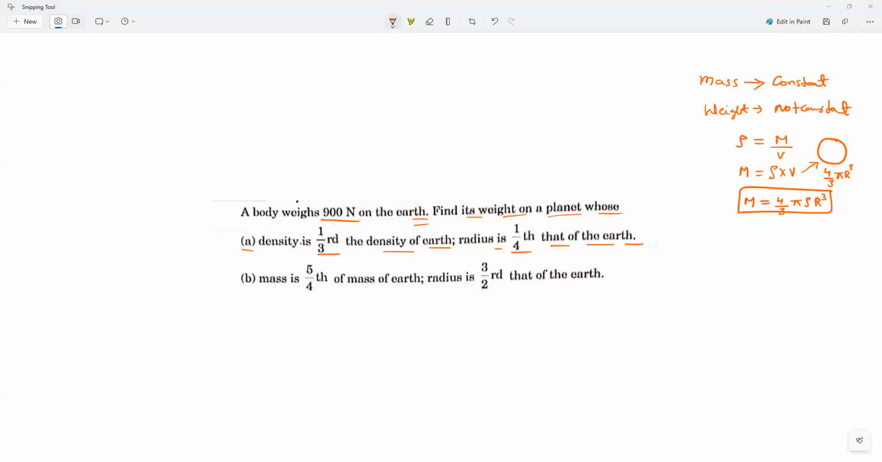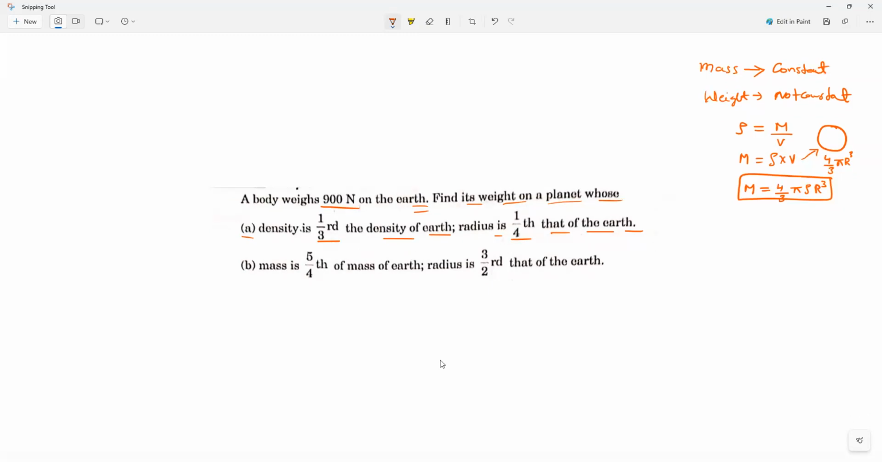Small g is equal to capital G into capital M divided by R square. Am I right, Nivedan? Am I right, everybody? Please kindly solve. If you are not solving, there is no use actually. If you have forgotten the formula, what is the purpose of studying? So we all studied that small g is equal to capital G into capital M divided by R square.